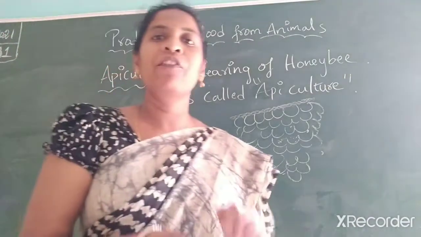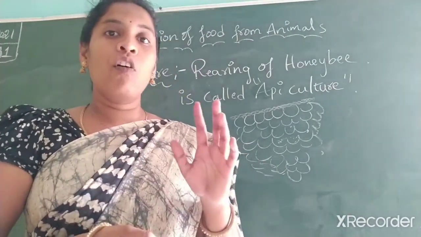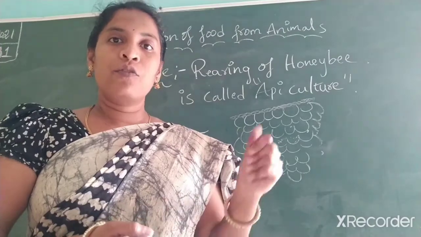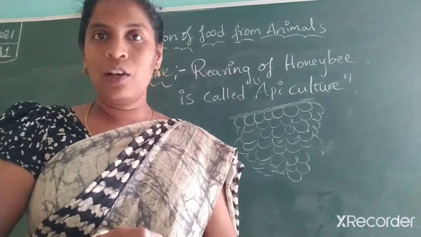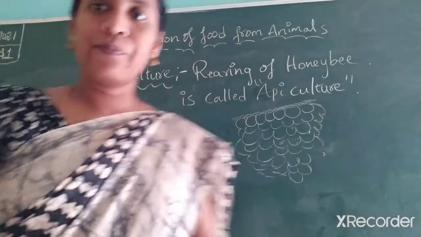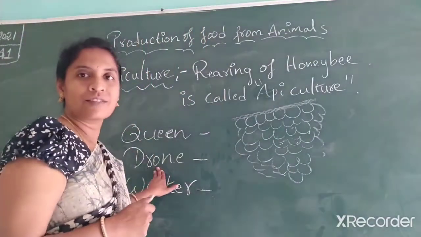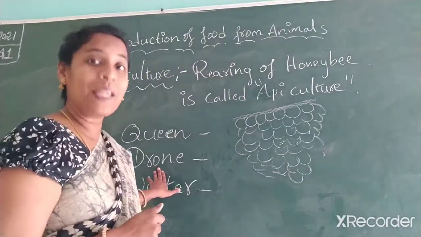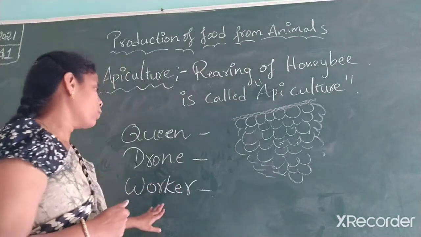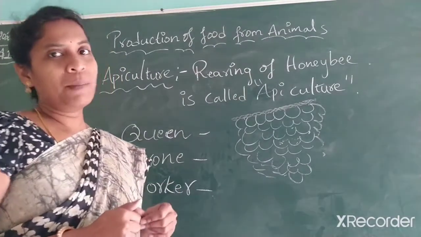The first type, queen. Queen is actually a female which lays eggs. It lays at least 5,000 to 6,000 eggs. And the next one, drone. Drone is a male honeybee. And the last one finally is a worker. Worker is also a female honeybee.